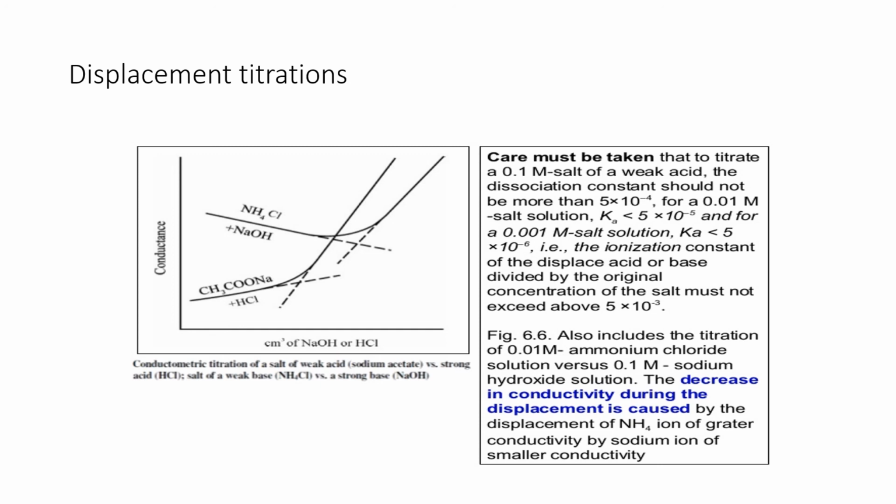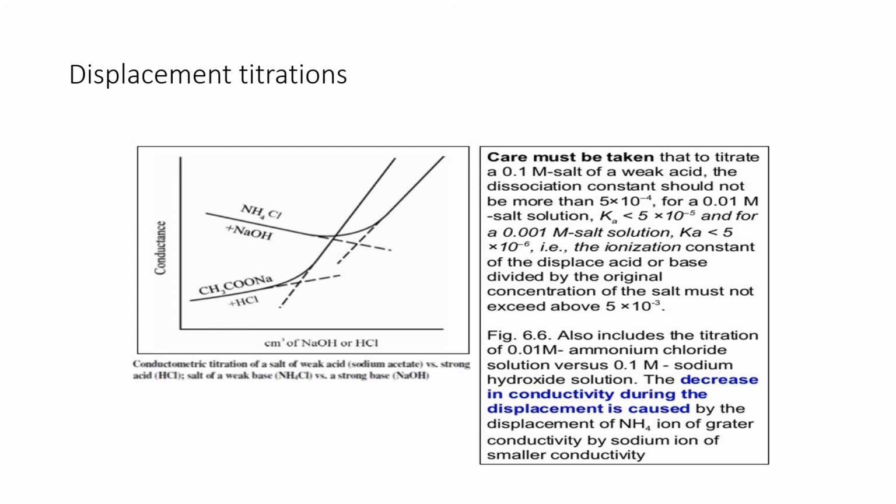You can look at the curves or graphs about the displacement titrations. You can see ammonium chloride versus sodium hydroxide and sodium acetate versus HCl. In the case of sodium acetate versus HCl, there is a slight increase in conductivity, and on reaching the end point there is a sudden increase in the conductivity.